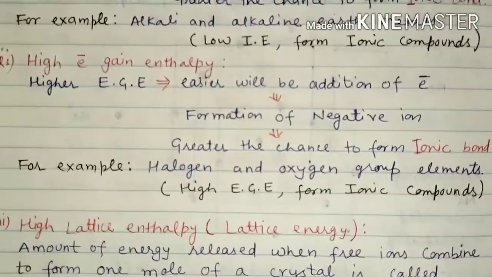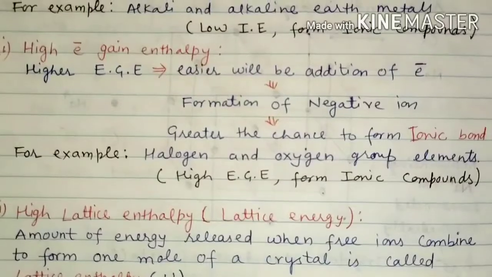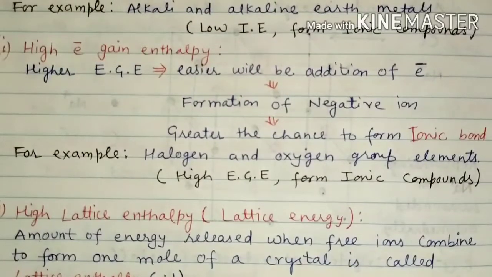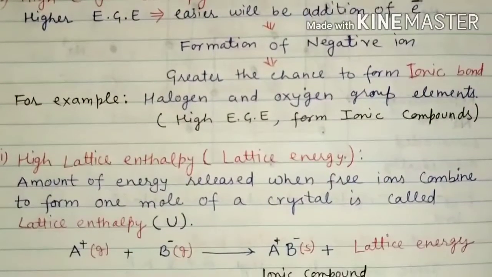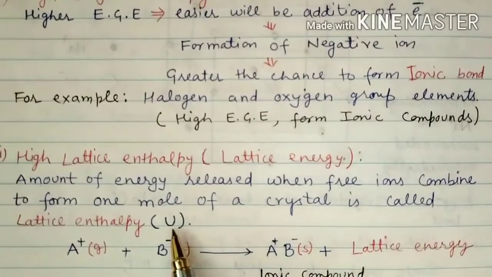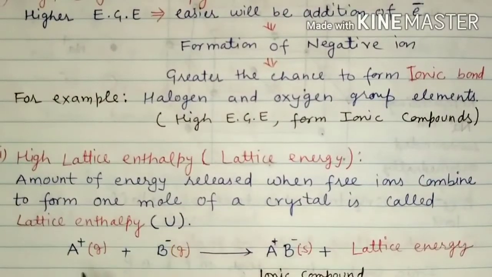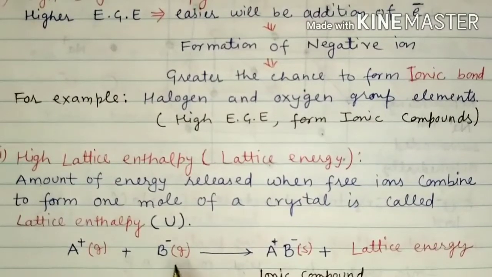The next factor is high lattice enthalpy, or you can say high lattice energy. Lattice energy is what? It is the amount of energy released when free ions combine to form 1 mole of crystal, and it is represented by the capital letter U. You can see here we have free ions in the gaseous state, A plus and B minus, cations and anions, in the free form.